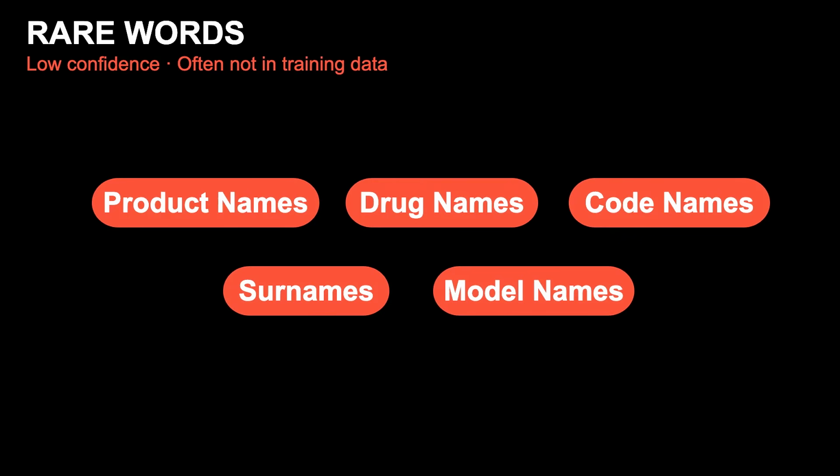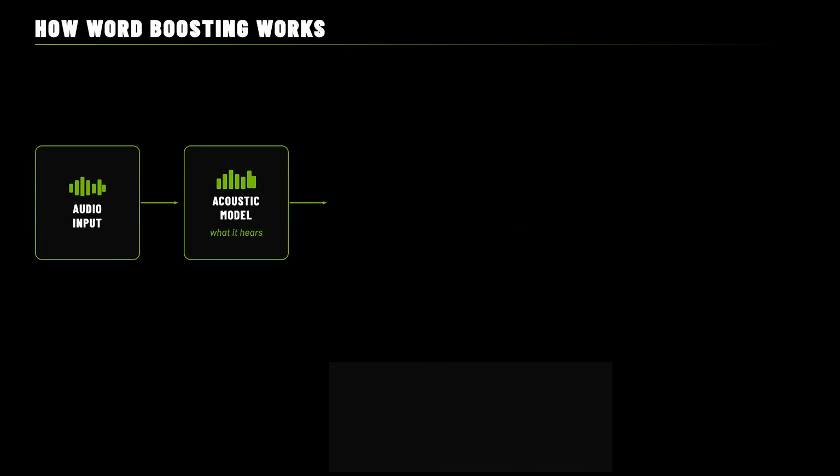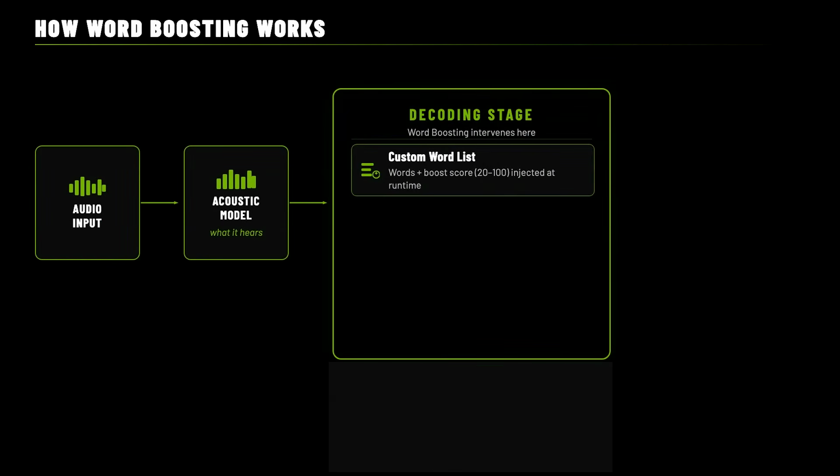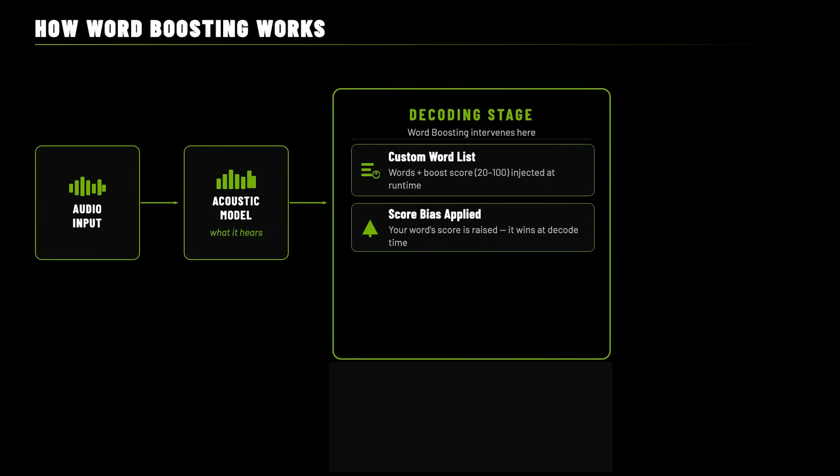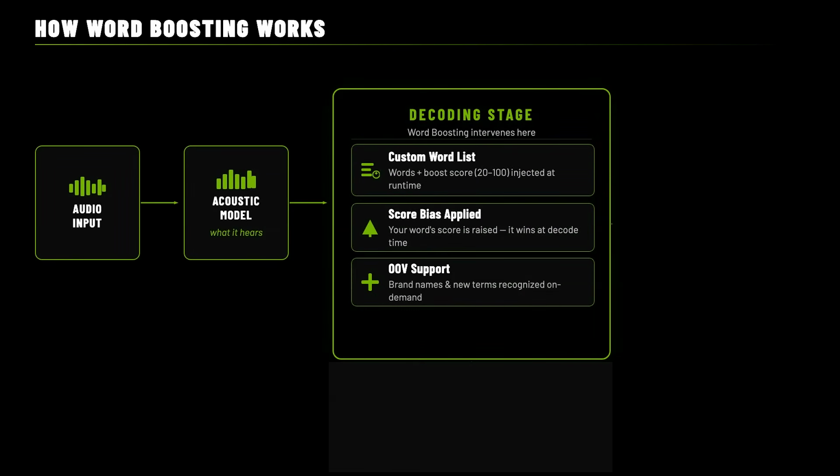A classic example of this would be my surname. The models are not going to get that right. In the past, what people would do is fine tune for this kind of thing. That's not a great solution. It tends to be expensive, slow, and can be overkill if you just want it to know 20 different product names, and then in 3 months those products are going to change. Really, what you want to be able to do is pass those in at decode time. And that's exactly what word boosting is. It's a decode time technique.